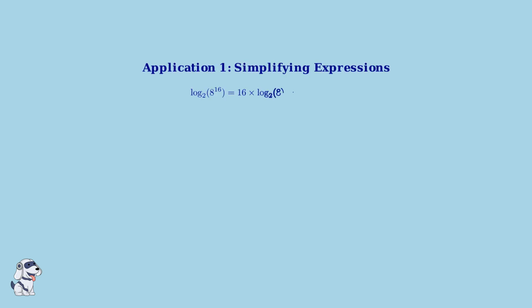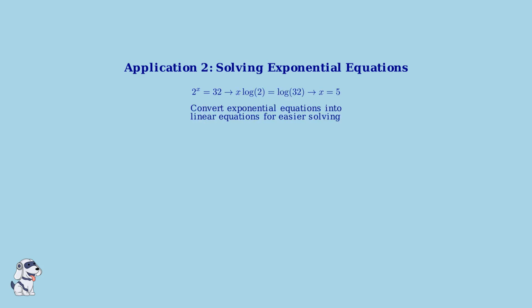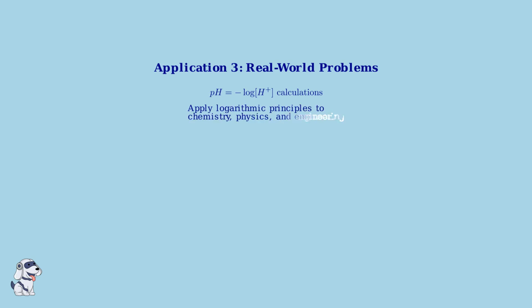First, we learned how to use the power rule to simplify logarithmic expressions. By moving exponents outside the logarithm, we can transform complex expressions into much simpler calculations. Second, we discovered how the power rule helps us solve exponential equations by converting them into linear equations that are much easier to work with. Finally, we explored real-world applications, specifically pH calculations in chemistry, showing how the power rule connects abstract mathematics to practical